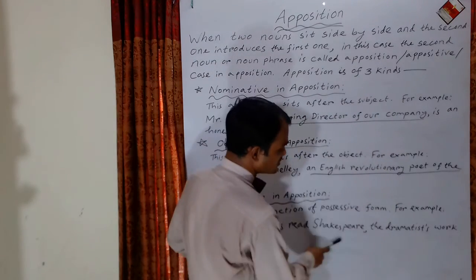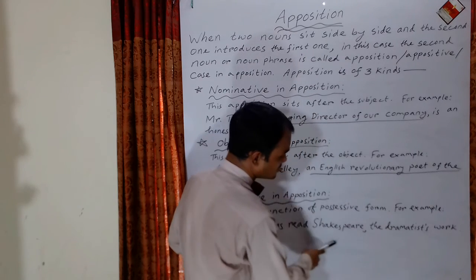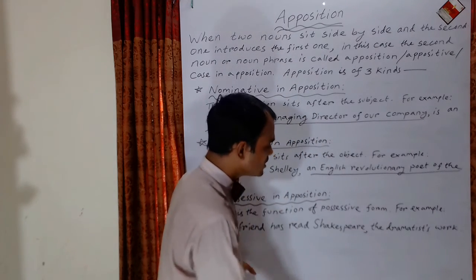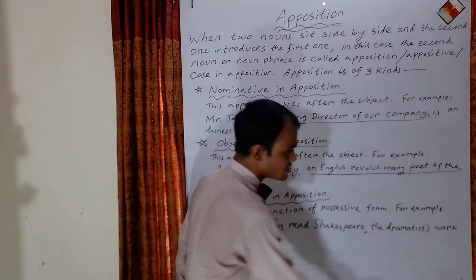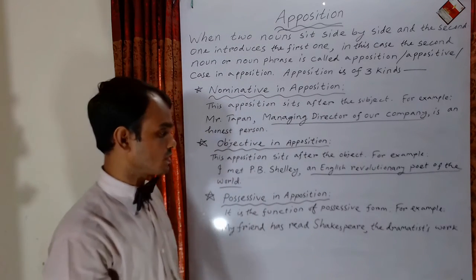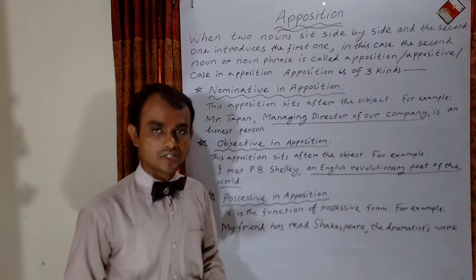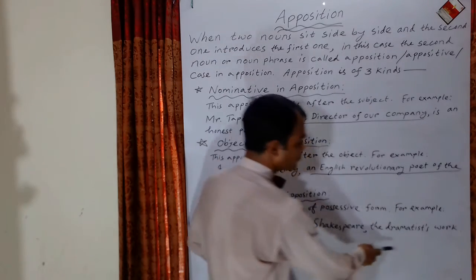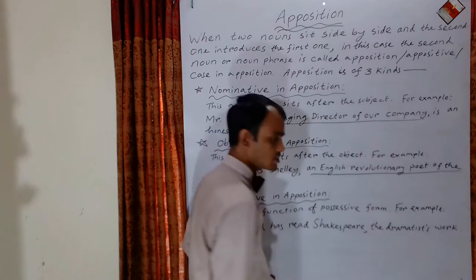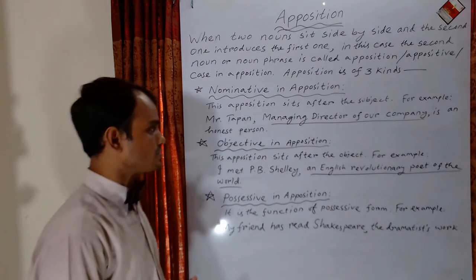These two nouns have sat side by side, and the second noun phrase introduces the first one. So the second noun phrase is apposition, appositive, or case in apposition. And what type of apposition is it? It is possessive in apposition, because this is the possessive form, dramatist's work.